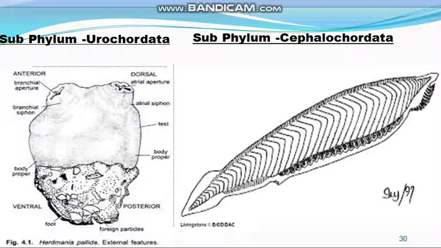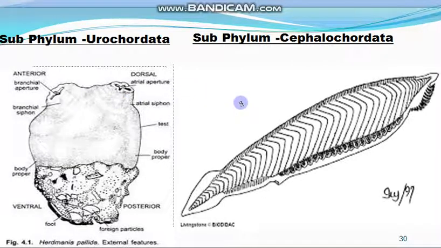The animals of Urochordata live in the sea. They are marine, and the main example, as I have already told you, is Herdmania. So this is all about the subphylum Urochordata, the first subphylum of phylum Chordata.